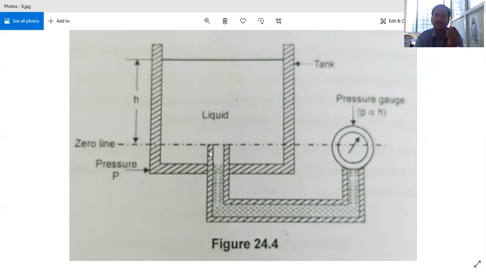So if this is the head of the liquid at this particular point, what is the pressure? Pressure is equal to W into H, weight density into H. So it is directly proportional to the head of the water or liquid level in the tank. If this liquid level is decreasing, the pressure shown here will also decrease. If the liquid level H is increasing, the pressure shown here will also increase. So based on this, we will find the liquid level in the tanks.